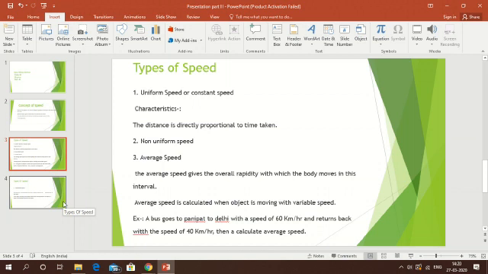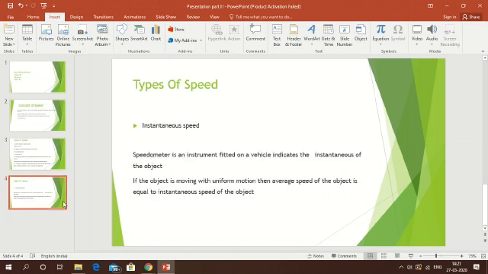For t1, we know time is equal to distance upon velocity. So we can write here x upon 60, and in place of t2 you can write x upon 40. So if you calculate, you will find that the average speed of the object is 48 km per hour, but generally you might say 50, which is incorrect. So the average speed is 48 km per hour, but remember here the displacement is 0, therefore the average velocity will be 0, which will be discussed later on.